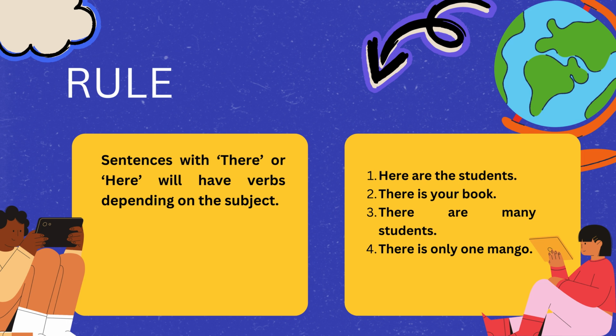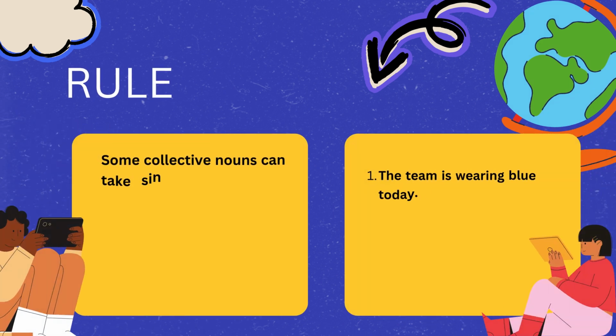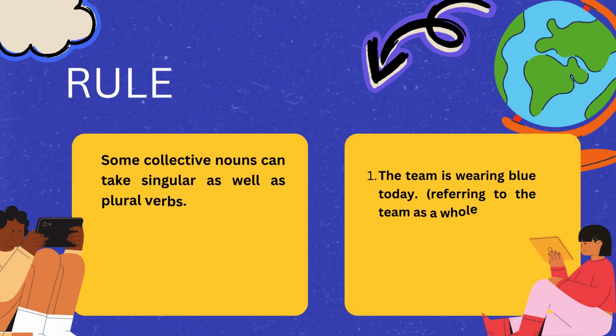Students is plural, that is the reason I will use are, not is. But the second example, you see, it is a book. Book is singular, so I will say there is your book, not there are your book. There are many students. There is only one mango. Very easy to remember. And remember, subject verb agreement is a very important part of grammar.